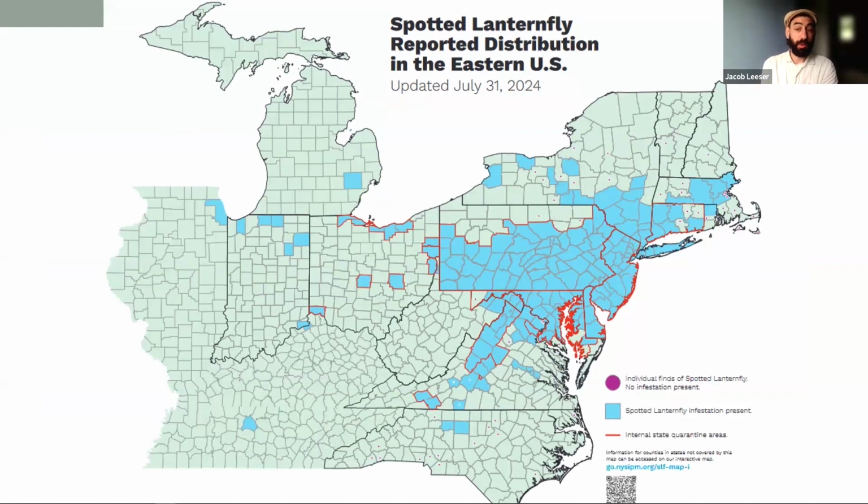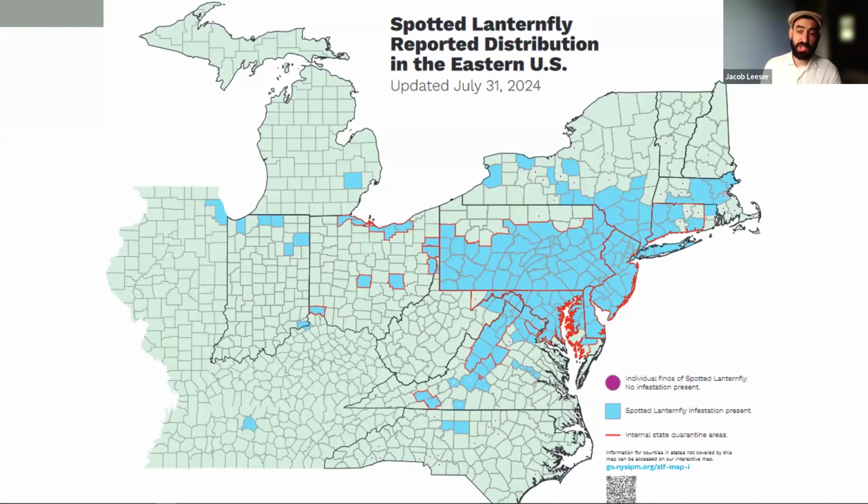But where is it now? Here's our latest update on the spotted lanternfly distribution map. You can see that most of Pennsylvania has reported infestations. Now, just because a county is reporting an infestation doesn't mean all of the county is infested. It may be present along roads or rail lines, and other parts of the county are not seeing it yet. But the way that we are reporting it goes by county.